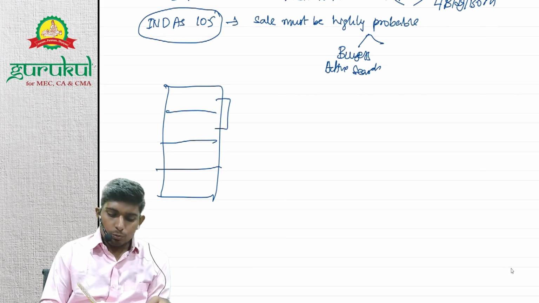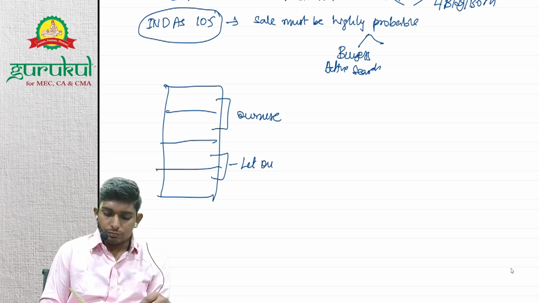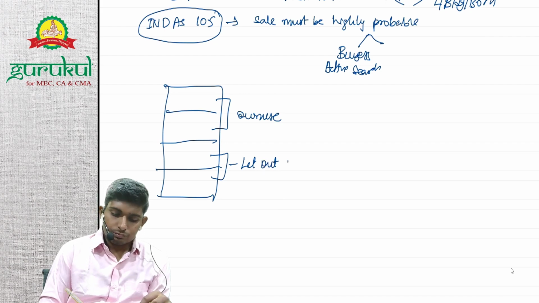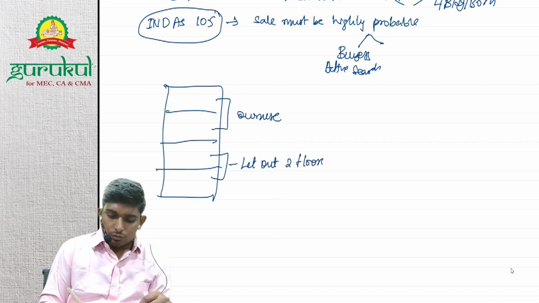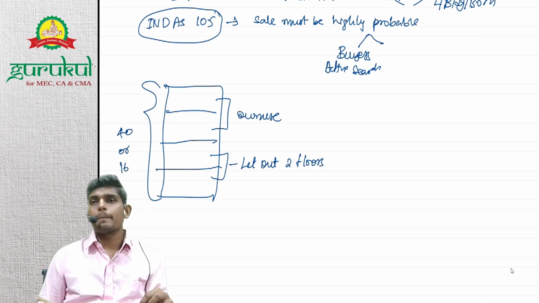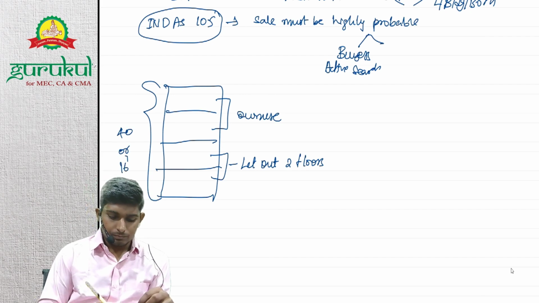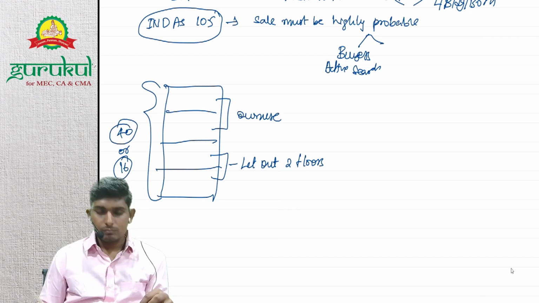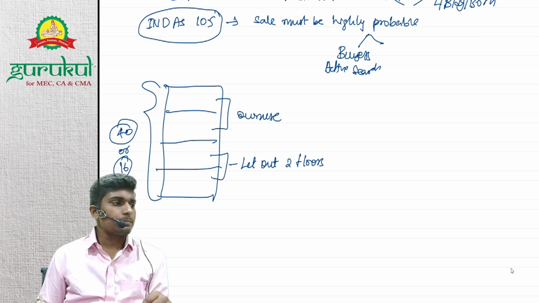I'm using the top 2 floors for my own use, and I wish to let out these 2 floors. So now whether this building as a whole is investment property or whether it's a PP, whether it's an investment property or whether it's a PP.